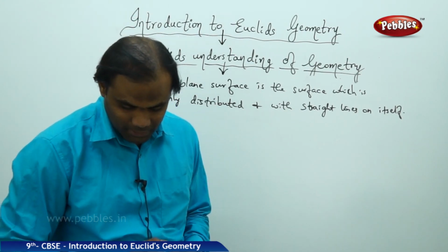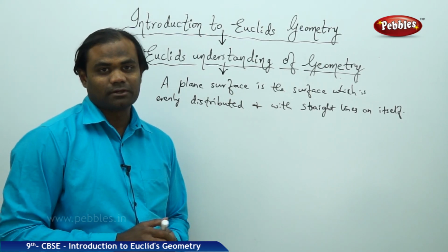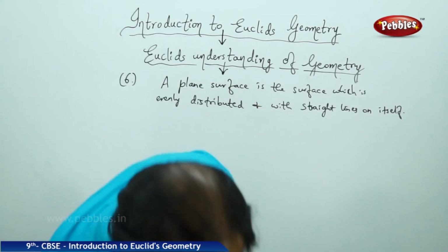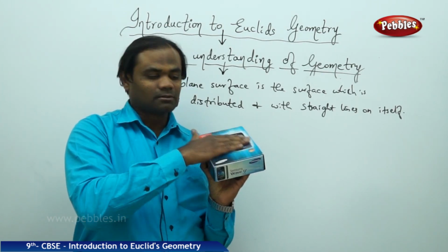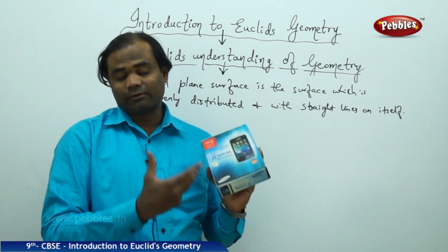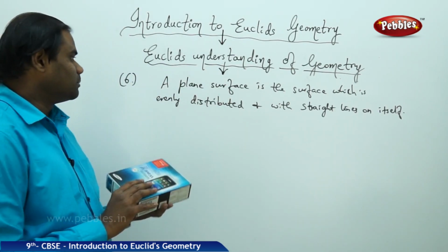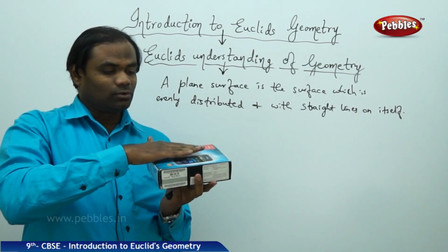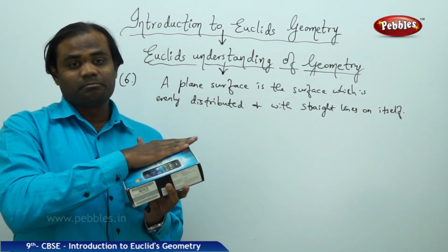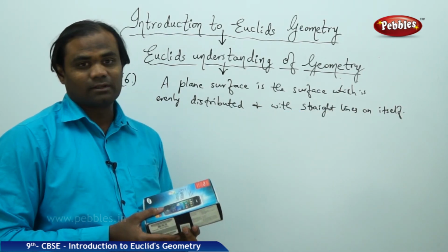So, with the straight lines on itself is how we understand the plane surface. For example, I take this. This clearly is a plane surface because it is plane in our understanding. But according to Euclid, mathematically, a plane surface is the surface which is evenly distributed with no ups and downs, but plain and flat and with straight lines on itself.